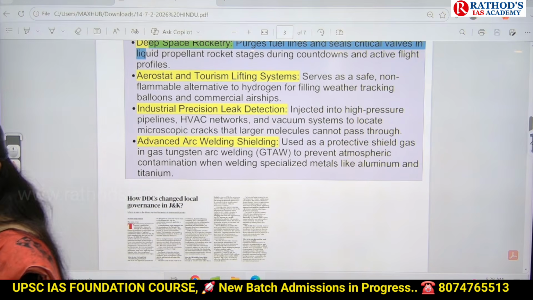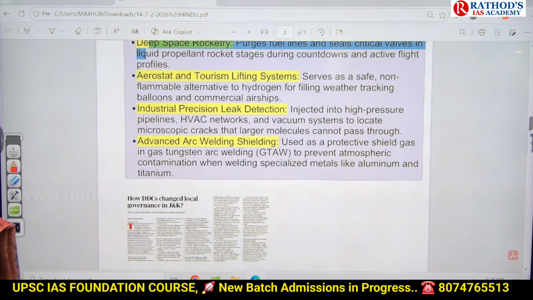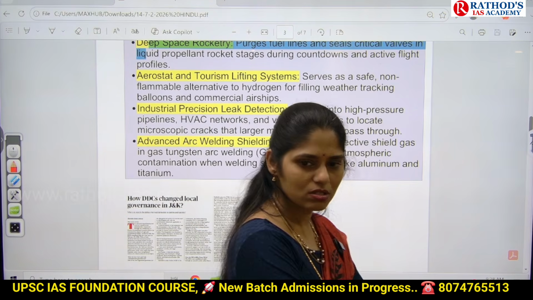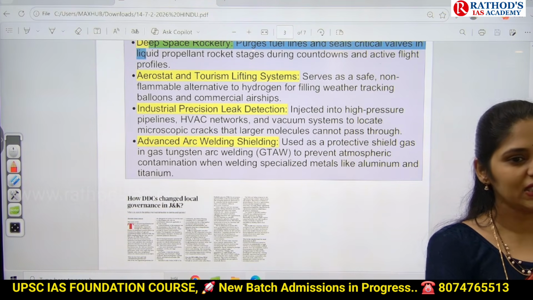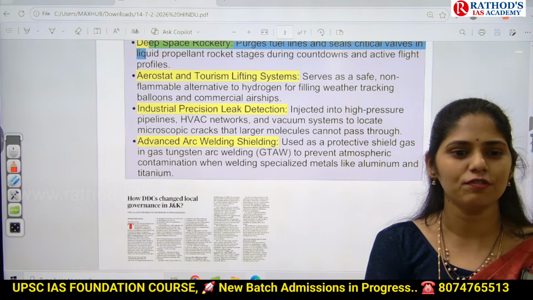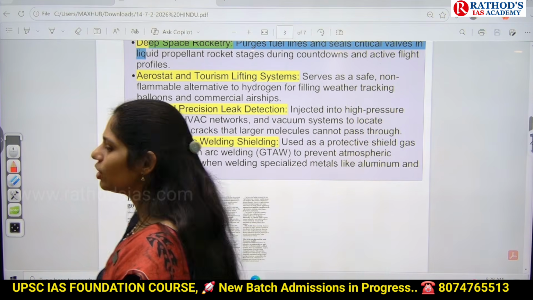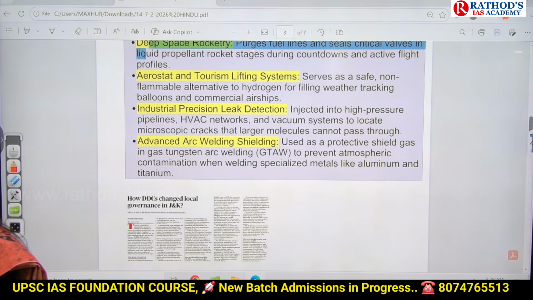Earlier they used to use carbide gas. Do you know this carbide? Normally that is a chemical used even for ripening of mangoes. But now this carbide has been banned because of serious side effects. Because of this, now they are using helium gas even in welding industries.